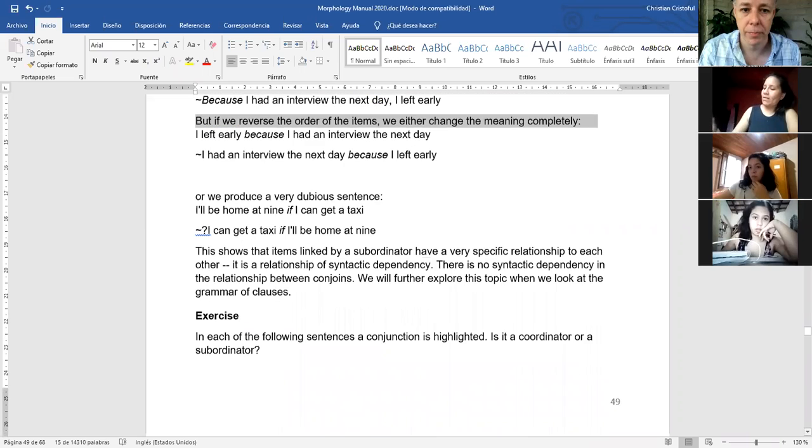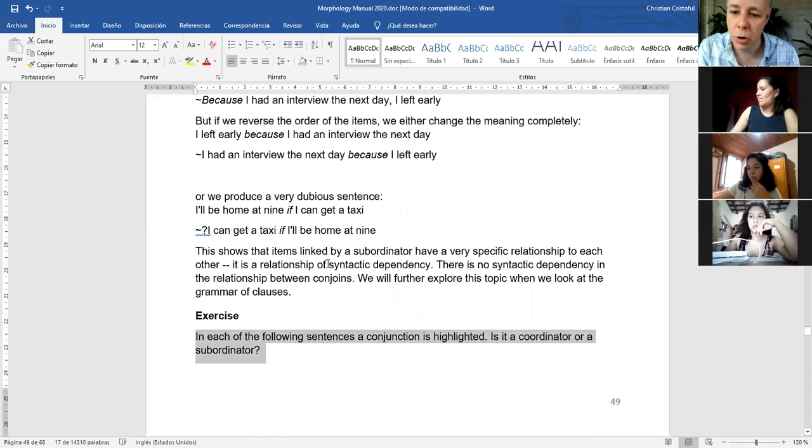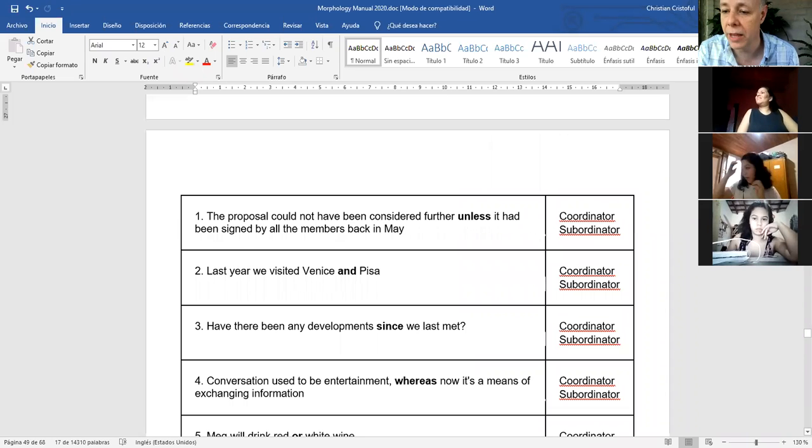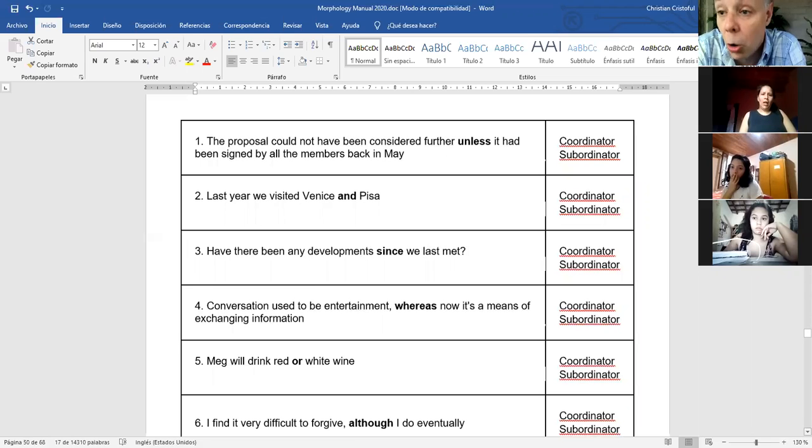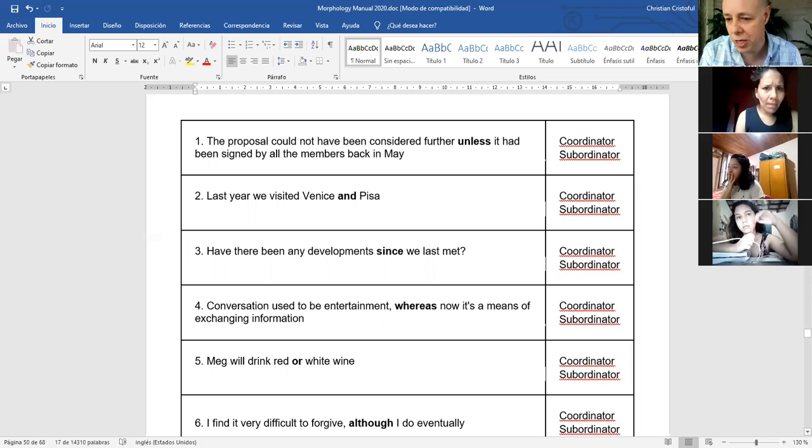All right. And then you have an exercise. The exercise is precisely about identifying, distinguishing between coordinator or subordinator conjunction. So try on your own, and then I can provide the answer key. But I need you to do this alone first, individually first, and then we can compare and check, no problem with that. Yeah? But take your time to do this.